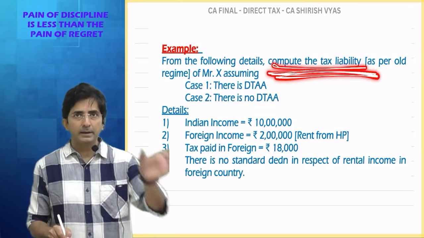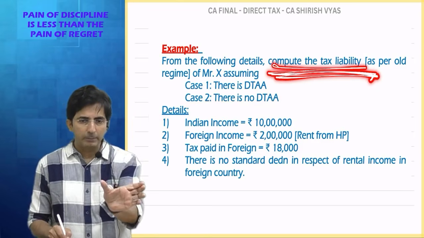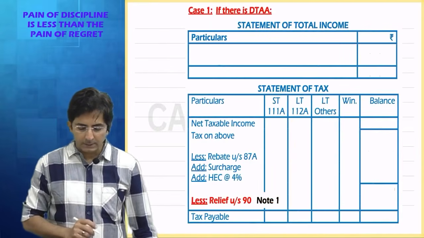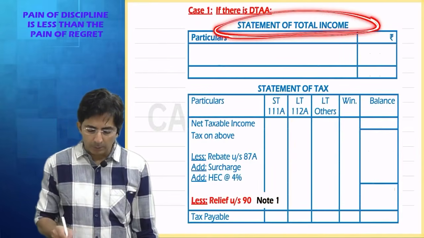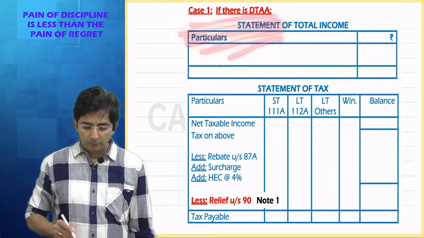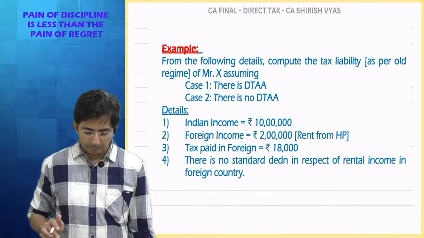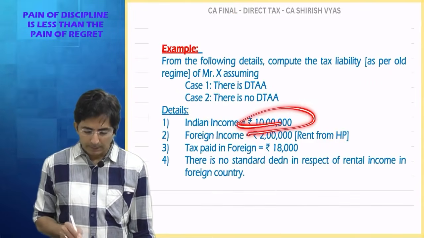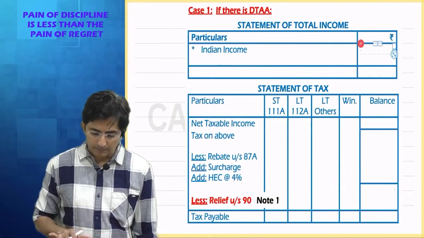So our answer will be the 5 heads of income statement, and then short-term, long-term, winnings, balance. So see, the answer is ready. First I will prepare the statement of total income, and this is under the first assumption that there is data. So tell me what will come in my income. I have got Indian income and foreign income. Indian income is how much? 10 lakhs. So this I have copied, 10 lakhs.